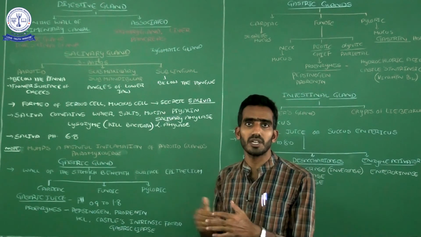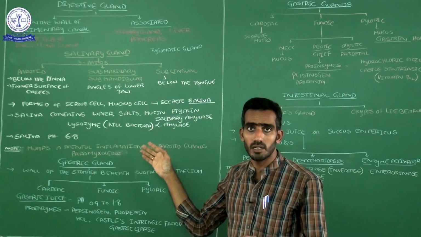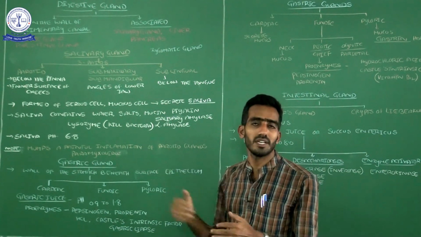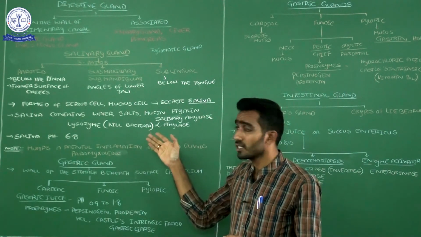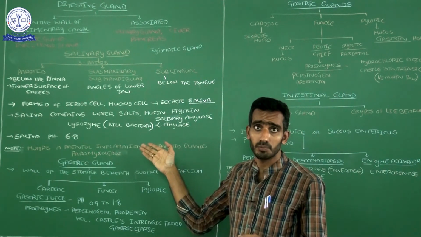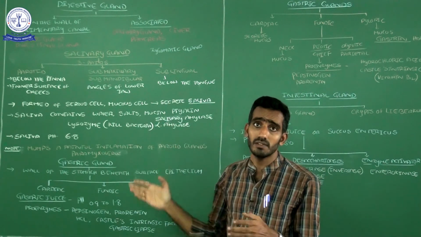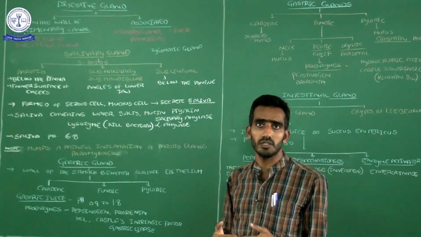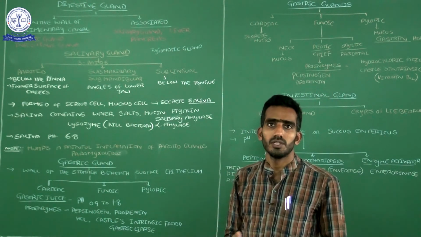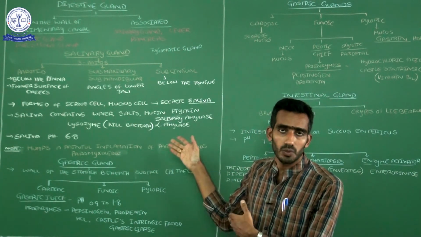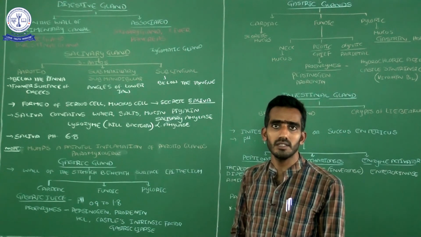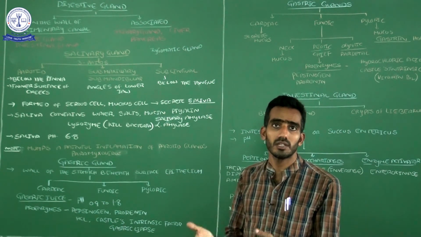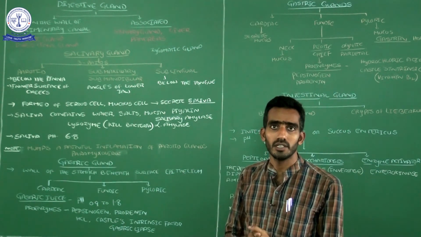What glands are present in our digestive system? What are their significant roles in digestion? Glands always secrete some fluid, either enzymes or hormones. Here we want to discuss the different glands and what secretions they secrete.